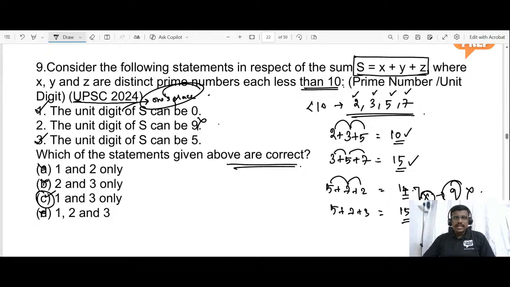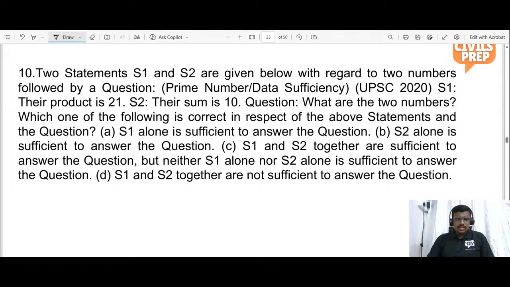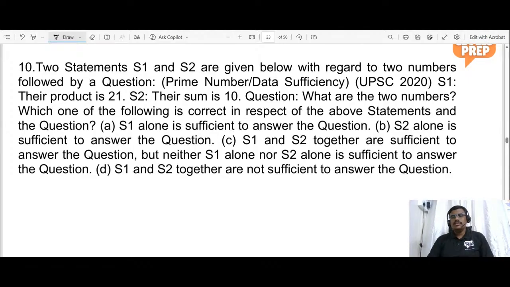Okay, shall we move on to the next problem? Have you guys written this problem? Okay. So it is the problem which is based on data sufficiency, which is the emerging trend of the UPSC season. And it was the question asked in the year 2020.